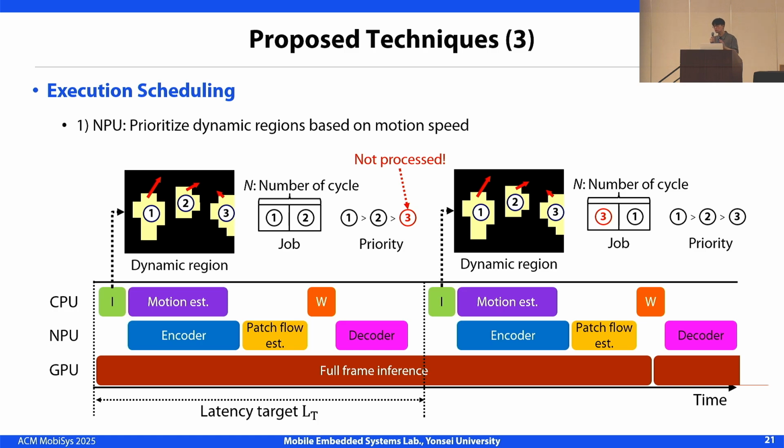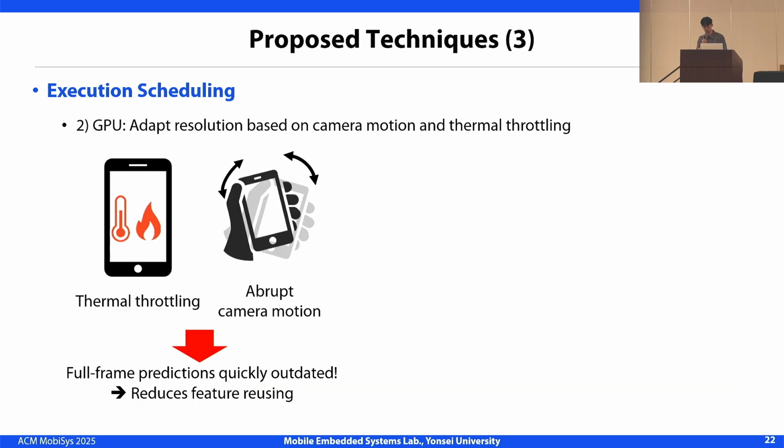So to efficiently realize the overall execution flow we just discussed, ARIA introduces specialized scheduling strategies for the NPU and GPU. For the NPU scheduling, ARIA prioritizes dynamic regions based on their motion speed. Faster moving regions are processed first, ensuring critical updates are handled promptly. Slower or static regions are deprioritized or even skipped if resources are limited. Importantly, any skipped regions will have their priority increased, ensuring they are fairly processed in future inferences.